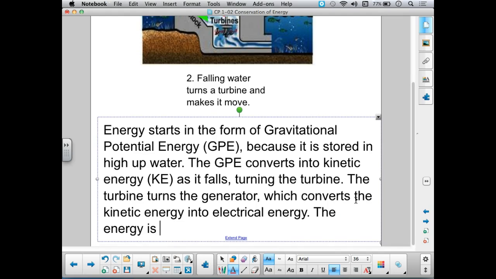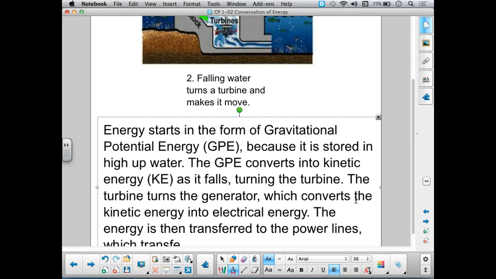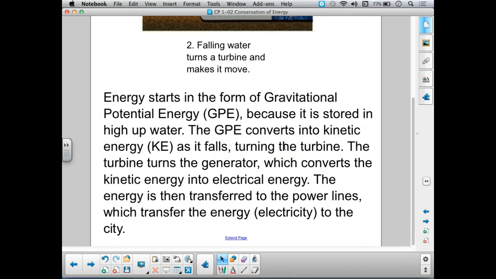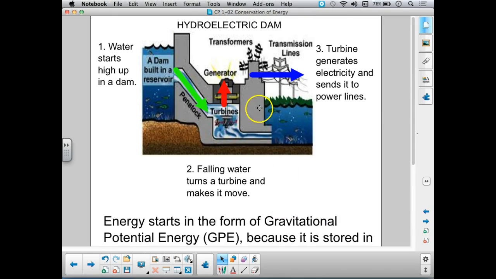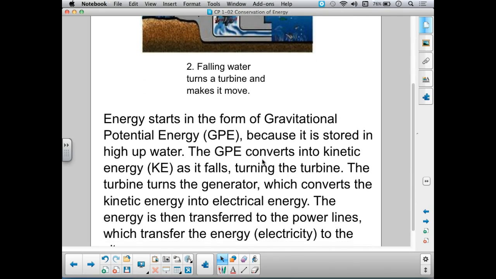The energy is then transferred to the power lines, which transfer the energy as electricity to the city. Okay, you don't have to have it written down exactly this same way, but if you have all the same transfers and conversions, then you've got the right idea.